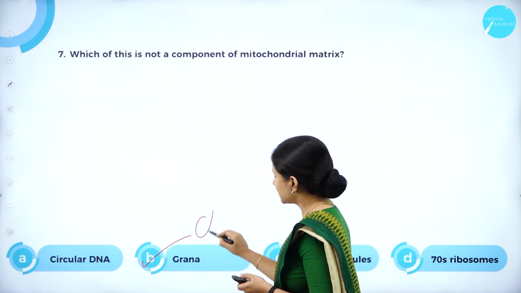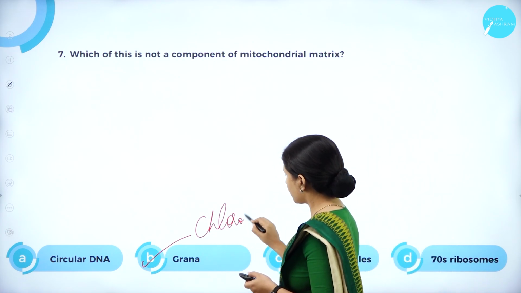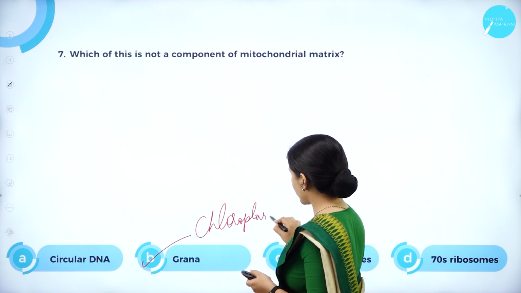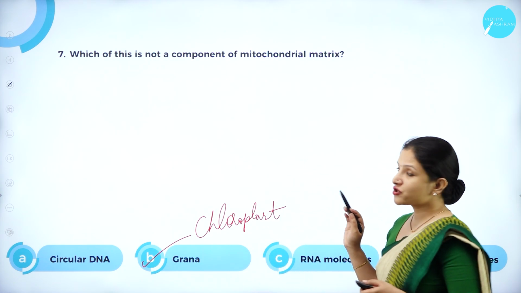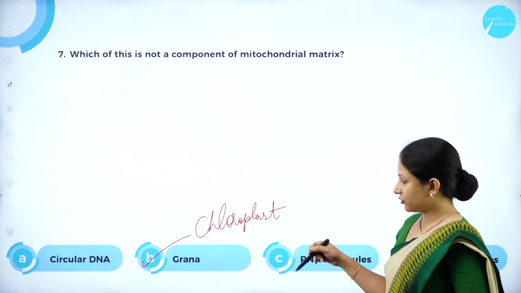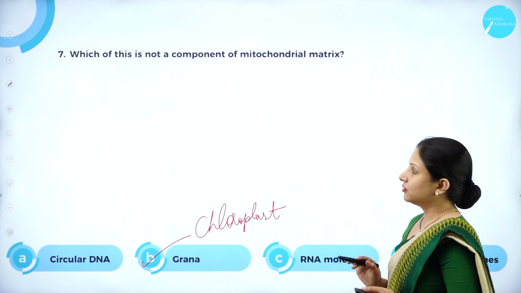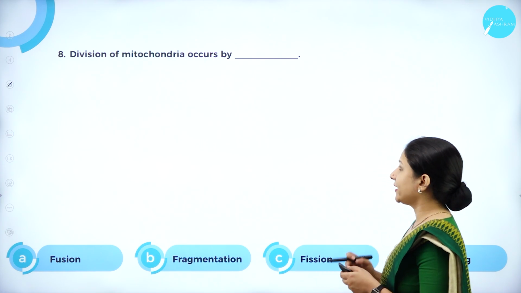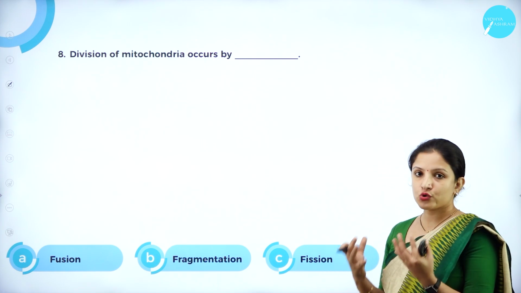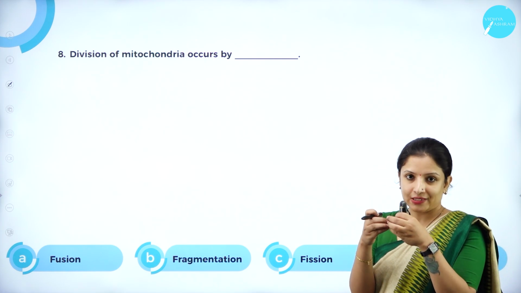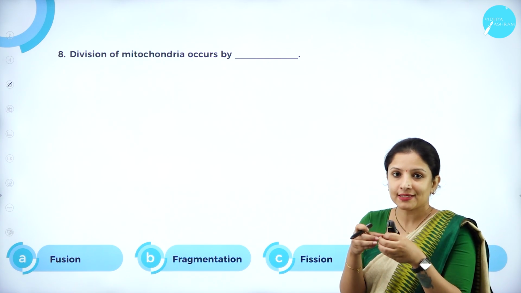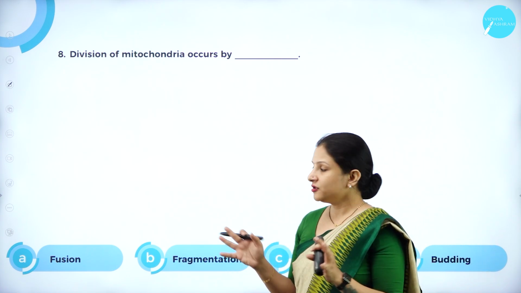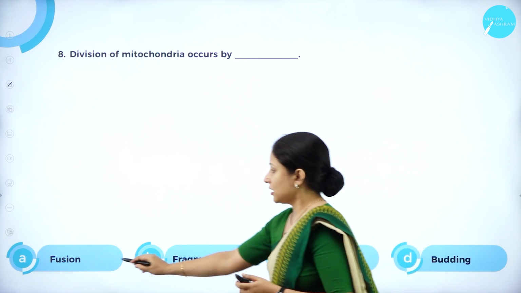So therefore grana is present in chloroplast. Because it is present in chloroplast and not mitochondria, this is the right answer, because the question is which of these is not a component of mitochondria. So therefore grana is not a component. Next question. Division of mitochondria occurs by dash. Is it fusion? Fusion means the joining of two things. So if you're joining something, how can division occur there? So that option can be eliminated.